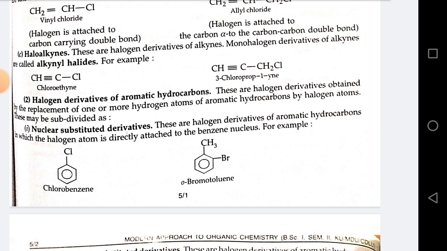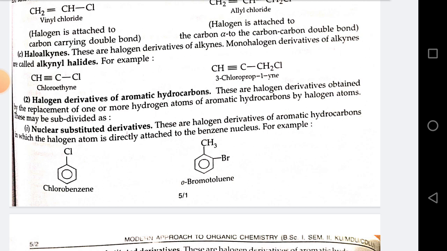Haloalkynes. These are halogen derivatives of alkynes. Monohalogen derivatives of alkynes are called alkynyl halides. For example, chloroethyne and 3-chloropropyne. Halogen derivatives of aromatic hydrocarbons. These are halogen derivatives obtained by replacement of one or more hydrogen atoms of an aromatic hydrocarbon by halogen atoms.